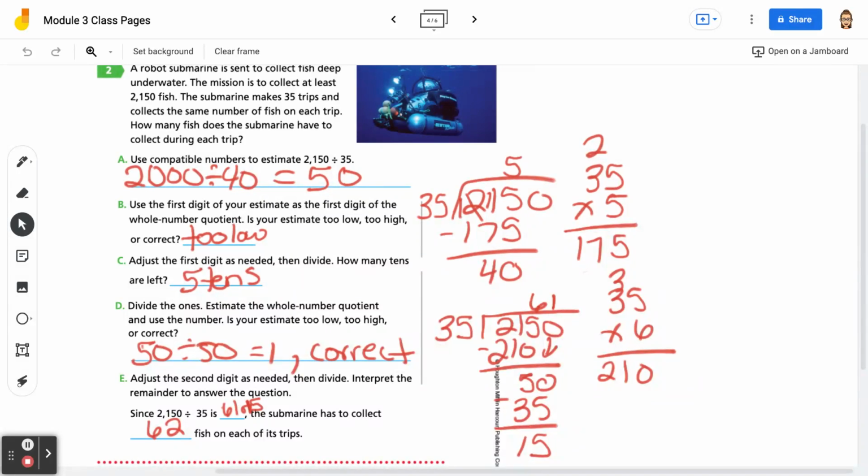I hope that you are now able to adjust a digit in a whole number quotient based on whether an estimate is too high or too low. And remember that to be a math person, you just have to be a person and do math.